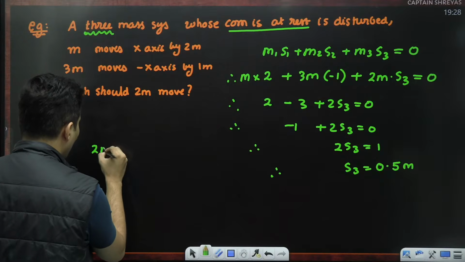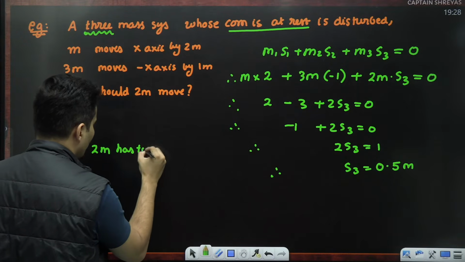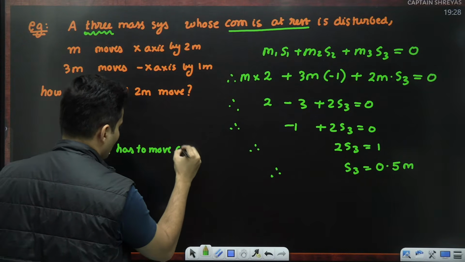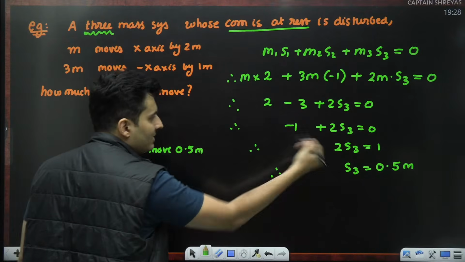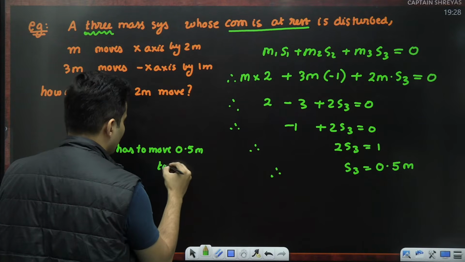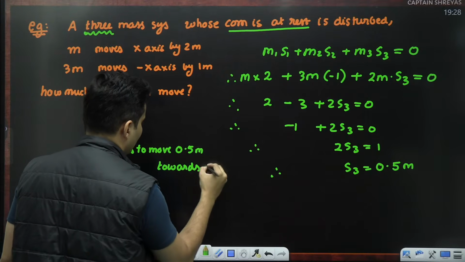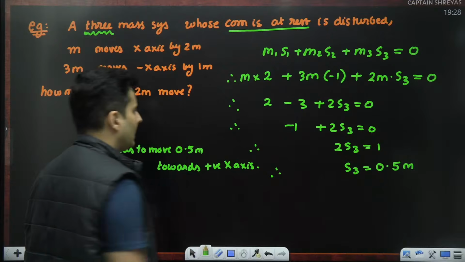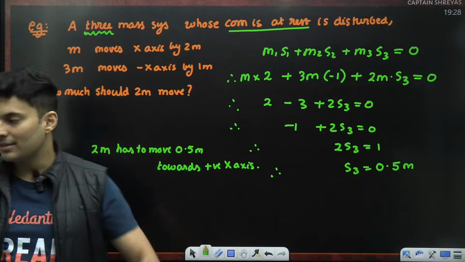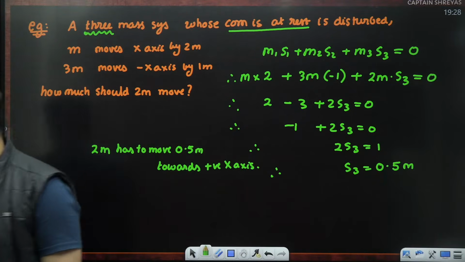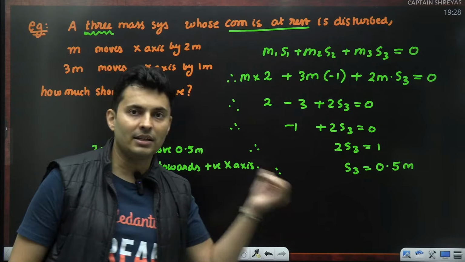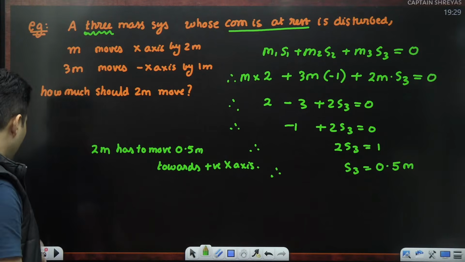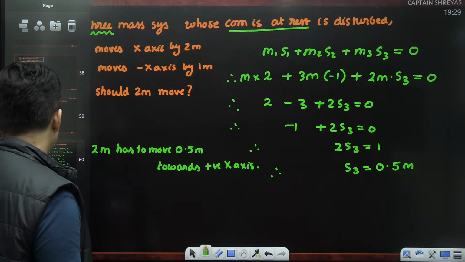So, 2m has to move how many meters? 0.5 meters. Since the answer is positive, that means towards positive x-axis. That's the answer. As simple as that. So this equation helps you solve such kind of questions. I'll show you one more example of the same.